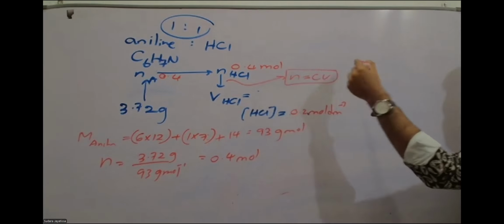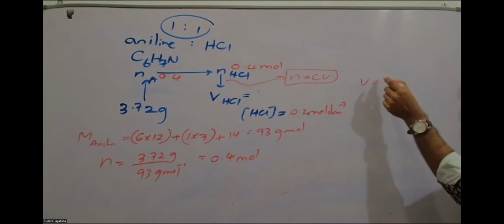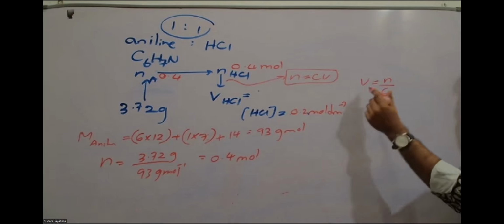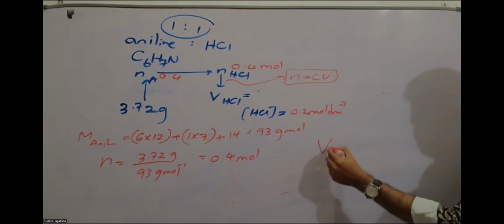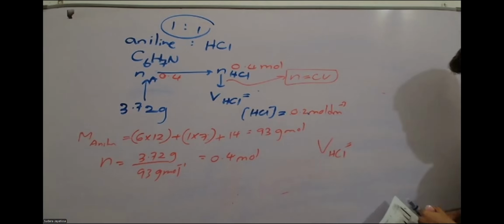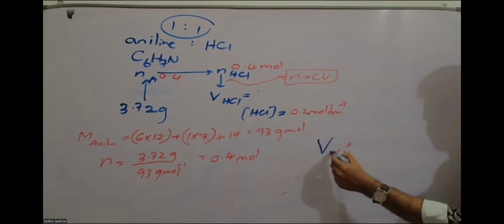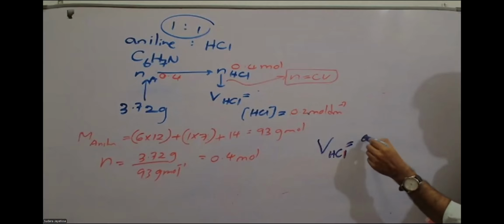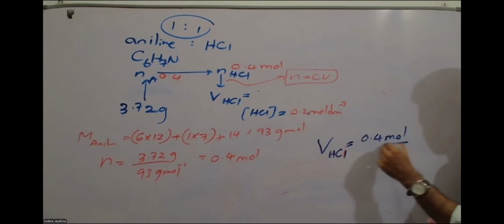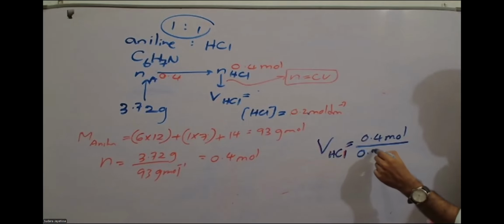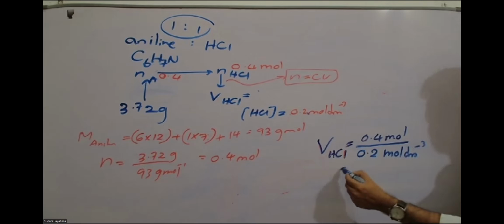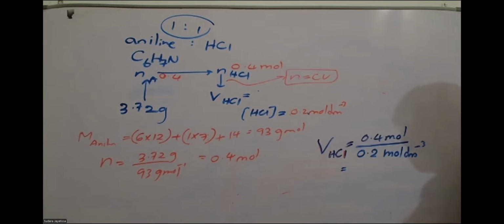From that formula, volume is equal to n over C. So the volume of HCl is equal to 0.4 moles divided by the concentration, 0.2 moles per decimeter cube.